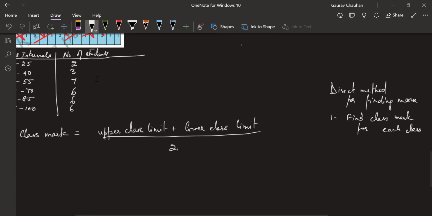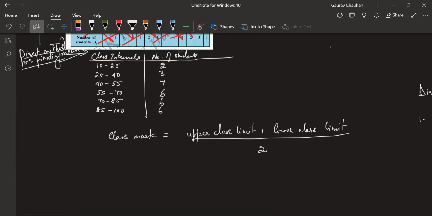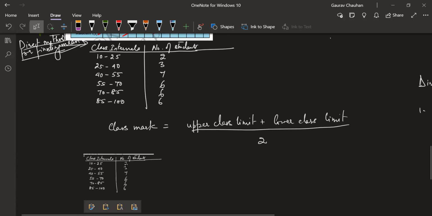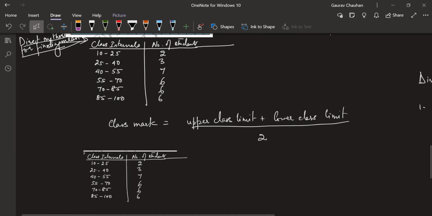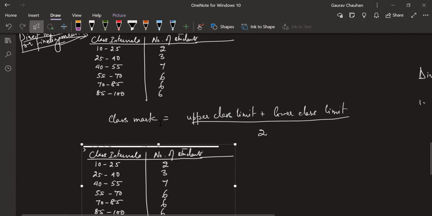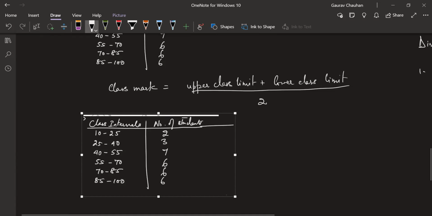I'm going to use the same table. Let me copy this and see if it works. Cool. Now I'm using the same table. I'm leaving the one above as it is because that's a question, so I'm not touching that. I'm doing it again, and whatever I'm doing now, I'm writing in blue.